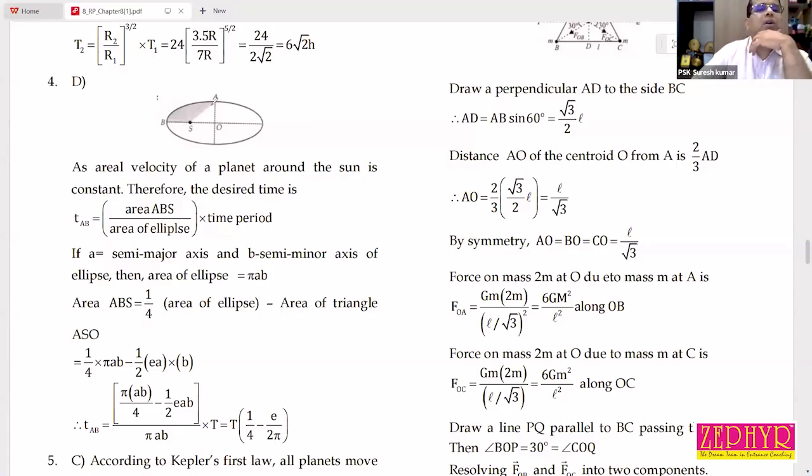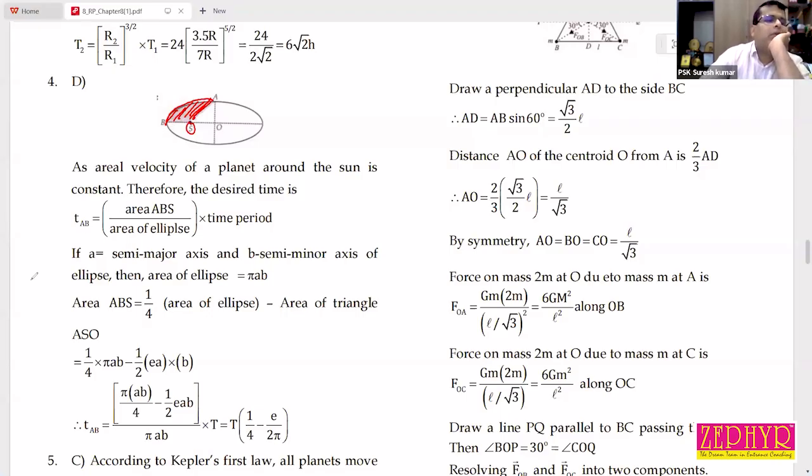It's a property of the ellipse. To find the time to travel from here to here, it is the area of this shaded portion divided by the area of the ellipse, times the time period. As areal velocity is constant, time is equal to the area swept by the planet from A to B with respect to the Sun, that is area of ABS, divided by the area of the ellipse, into the time period.